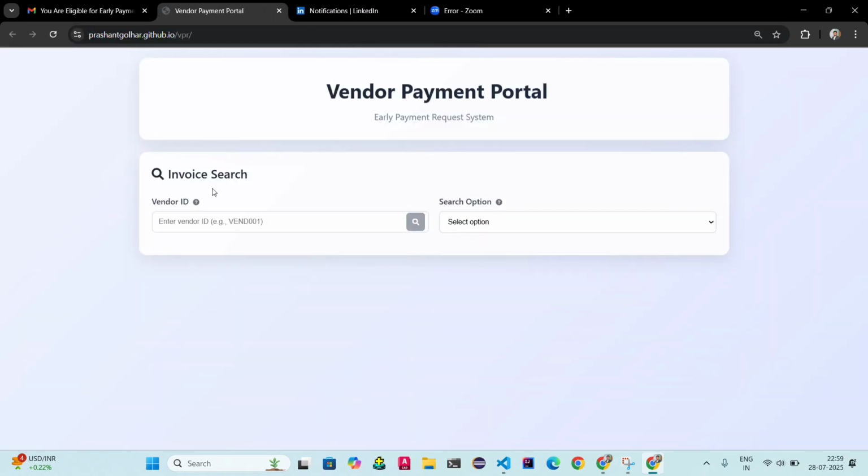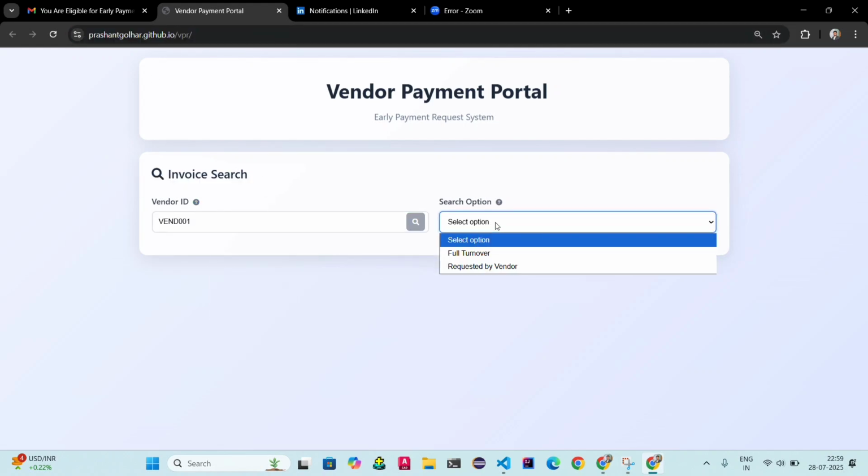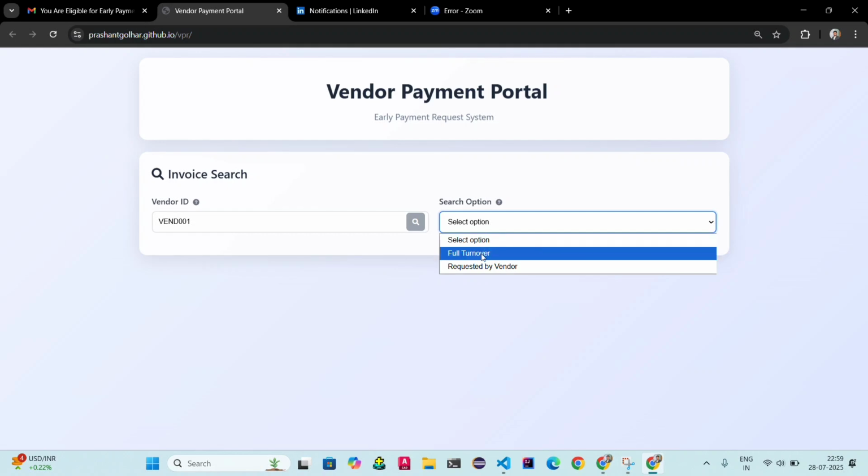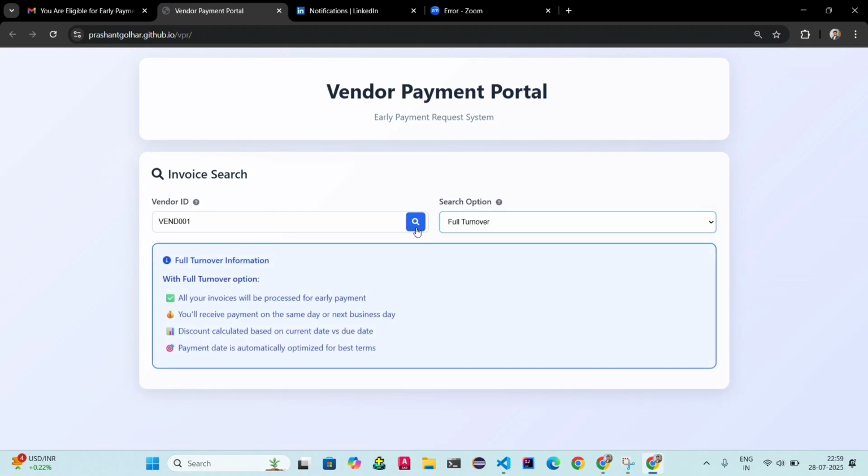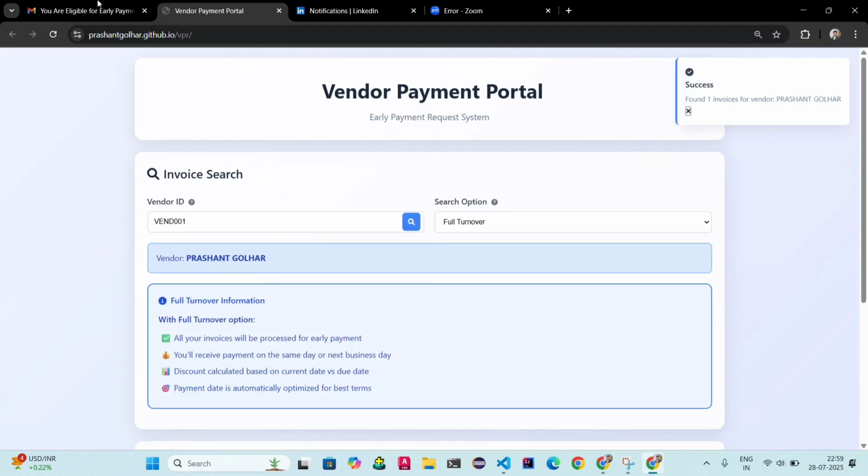Now I click on this link. This is the vendor payment portal, which is also hosted on my GitHub. You can see the URL. Now I paste my vendor ID here, which is mentioned in my email. Now I select the full turnover option. Success, found one invoice, vendor name is Prashant Gollar.